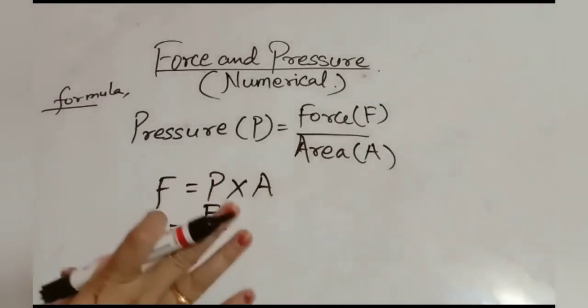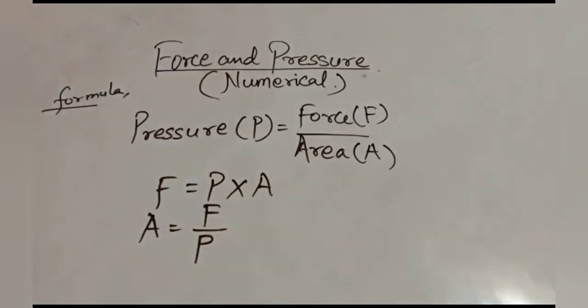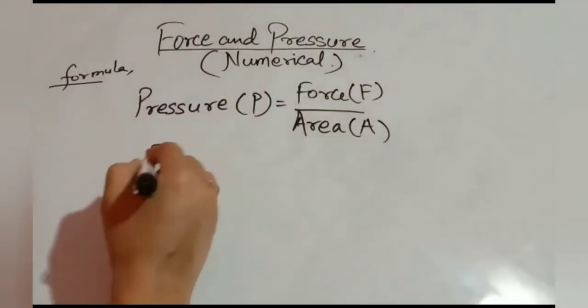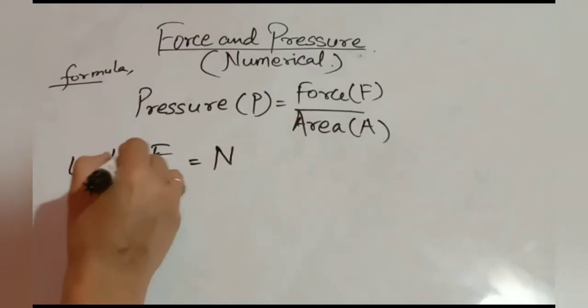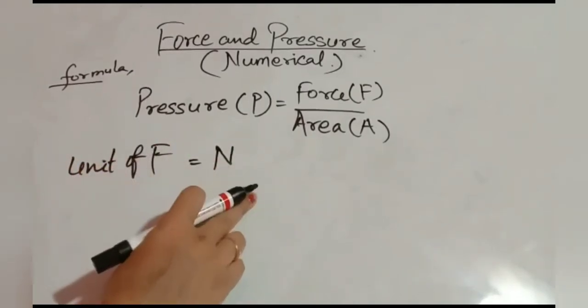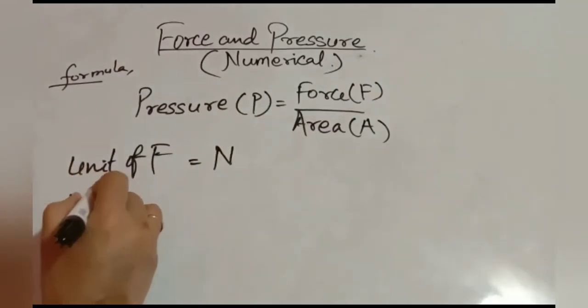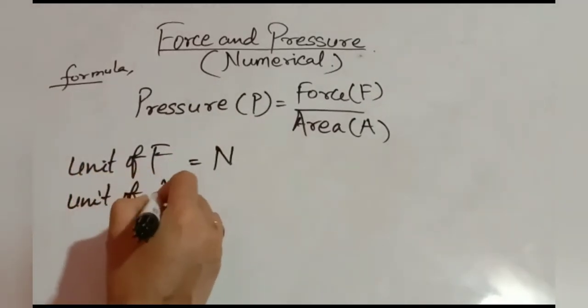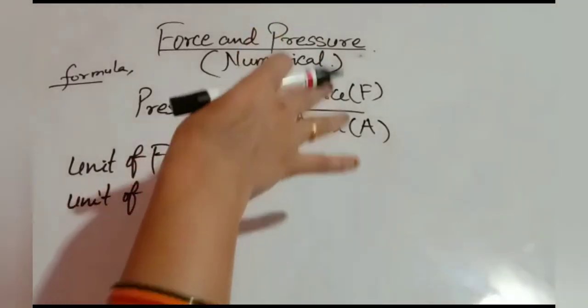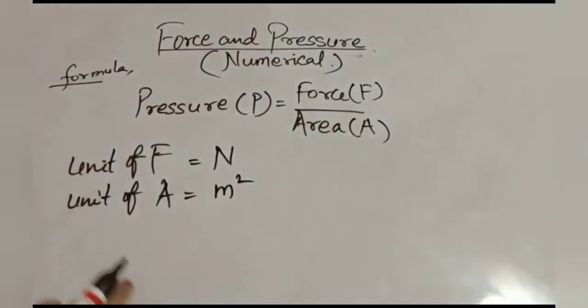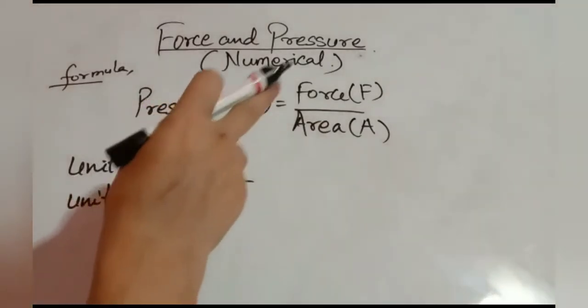Okay, now first you understand the units of all 3 things. The unit of force is Newton. And what is the unit of area? The unit of area is meter square. Now in this formula, if you put both units, what will be the unit of pressure? We know pressure is equal to force by area.